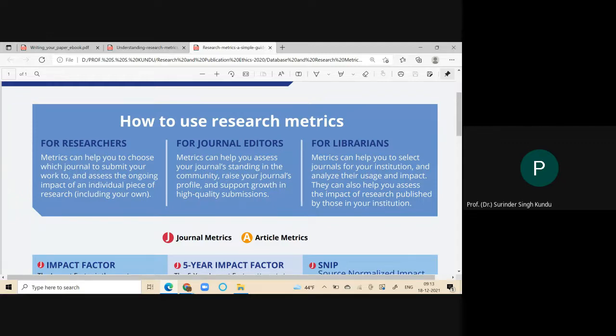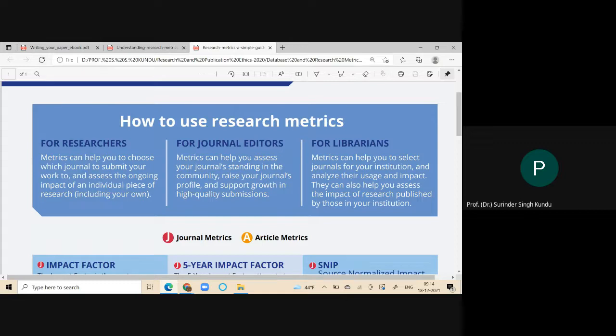As far as the librarian is concerned, metrics can help you to select journals for your institution, analyze their usage and impact. They can also help you assess the impact of research published by the persons working in your organization. You can evaluate, assess, and calculate those persons' contribution in your institution.